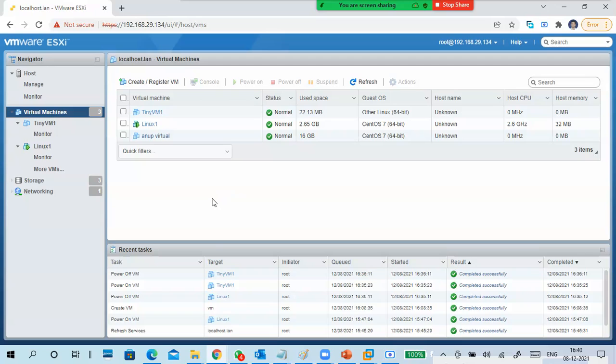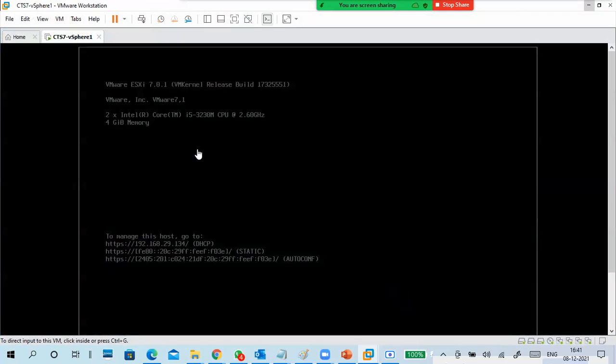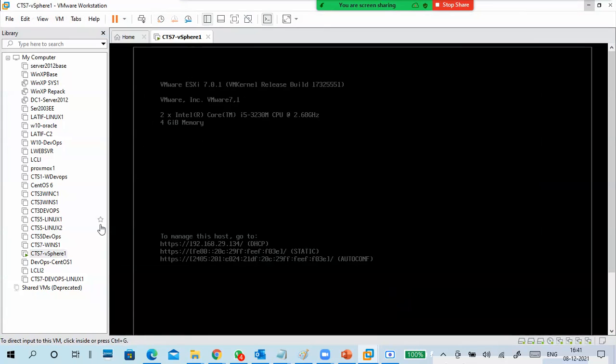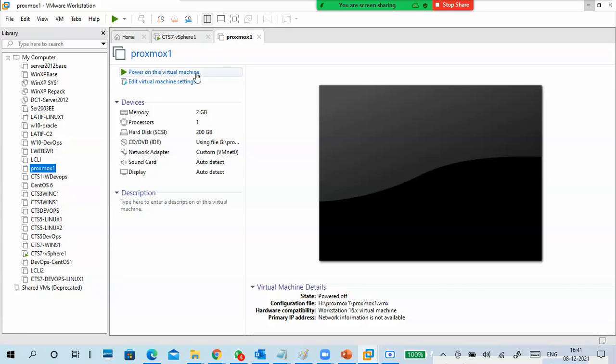Okay, so this is a VMware vSphere, or any machine. Now I don't have a chance to show you that one. Earlier we had a Xen server also, but I deleted that Xen server. I think I deleted it, and I didn't install Proxmox either. I think I removed it. Okay, is it there or not.